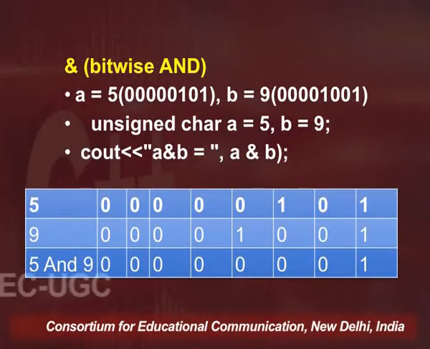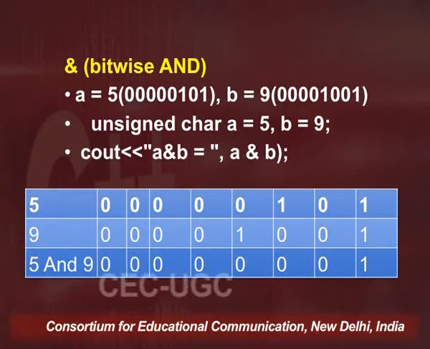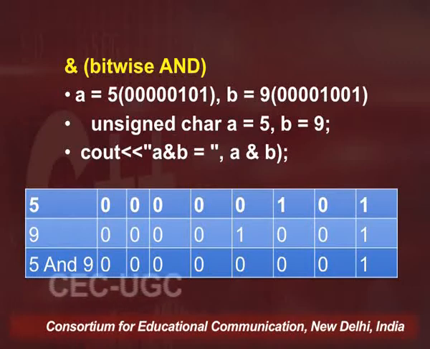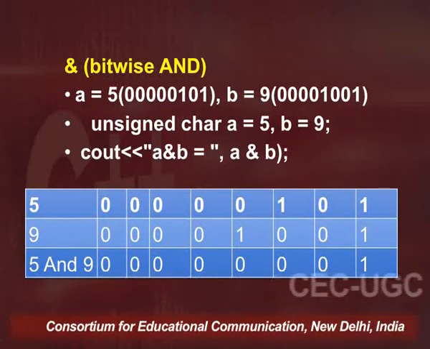As I have told you, the bitwise AND operator, or all the bitwise operators, will be working on the bits of the operands. So for example, I am taking two operands where A has value 5 and B has value 9.